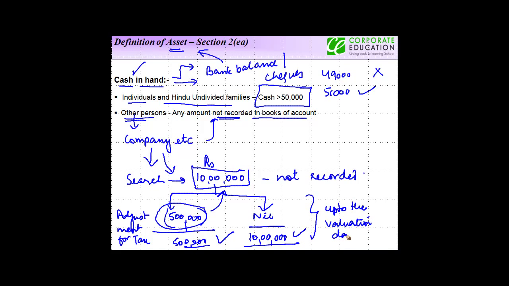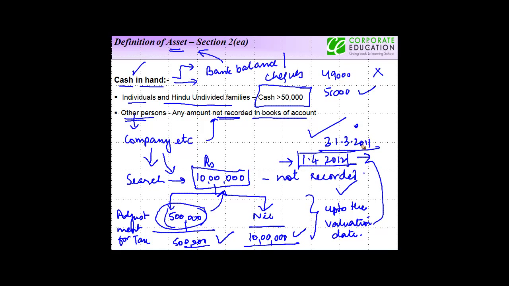So if suppose the valuation date was, let's say, 31/3/2011 and the adjustment happened as on 1/4/2012, then this amount will be included. It will be adjusted but for the valuation which is conducted subsequent to this date. If there is no adjustment made up to the valuation date, then no adjustment is to be made on this account.